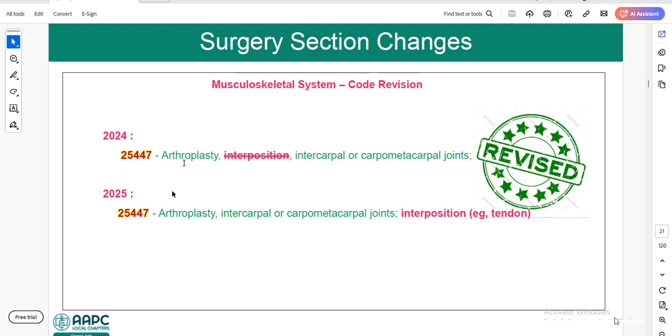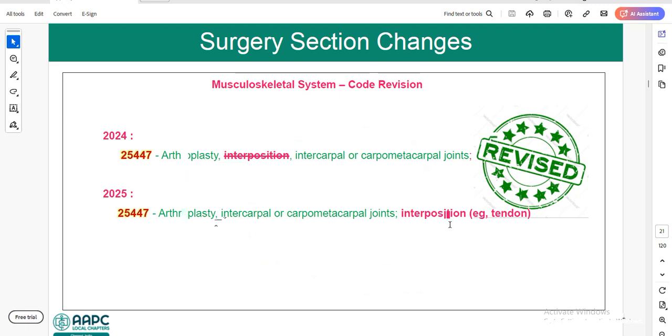So arthroplasty, intercarpal or between the carpals or carpometacarpal joints, interposition example tendon. So what is interposition here? In order to perform the arthroplasty, instead of implants, the patient will use the tendon. Next we will see cardiovascular system updates.